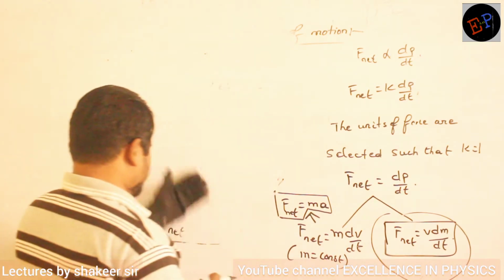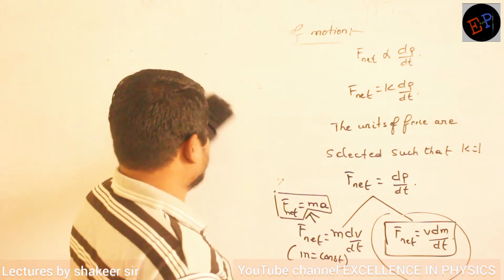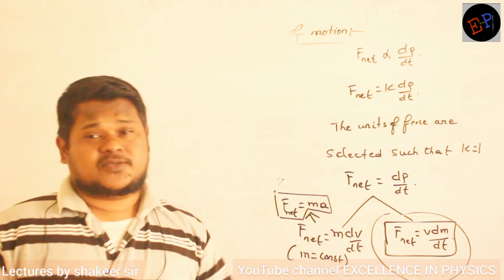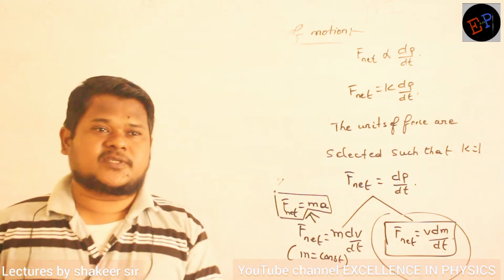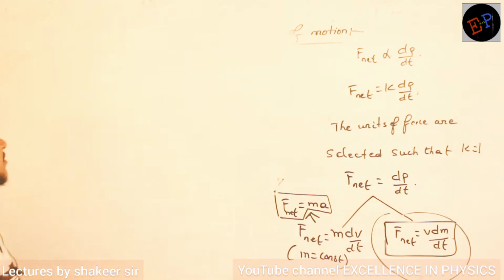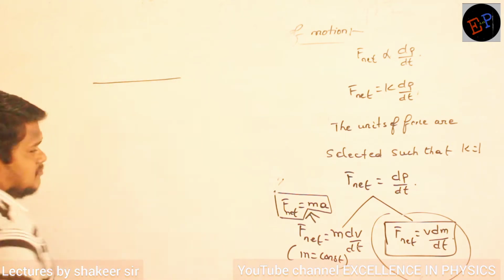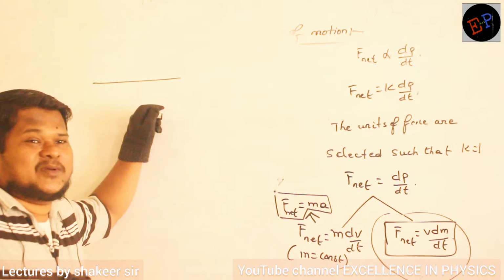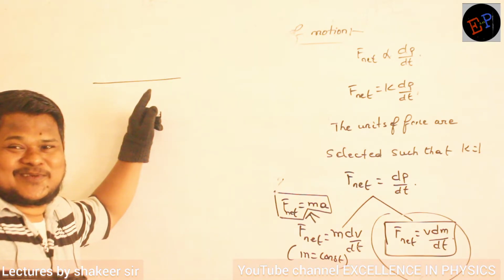You should apply force, velocity should not change, mass should change. Can you give any example? Tell me, give an example.